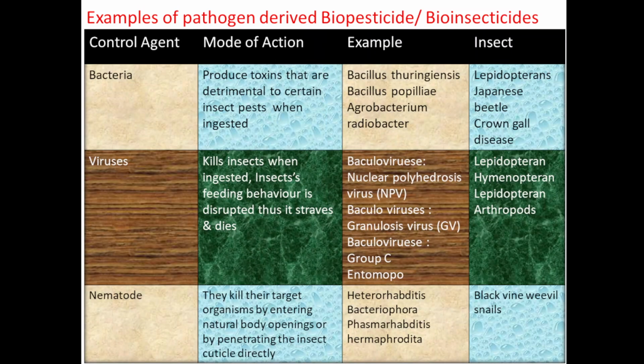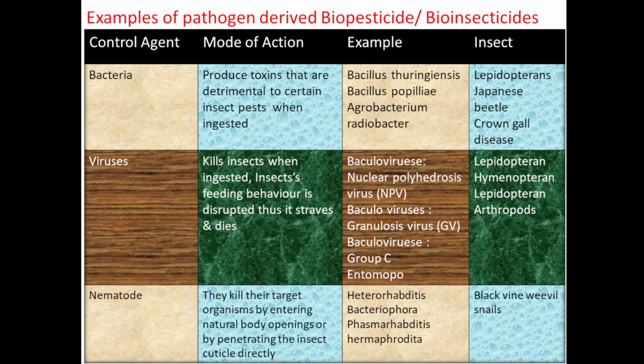Now bacteria. The bacteria produce toxins that are detrimental to certain insect pests when ingested, and examples of bacteria are Bacillus thuringiensis, Bacillus popilliae, Agrobacterium radiobacter. All these are the bacteria that will kill the insect when they are ingested by the insect or pest. The pests are Lepidopterans, Japanese beetle, crown gall disease. If these bacteria are ingested by the insect, it gets killed.